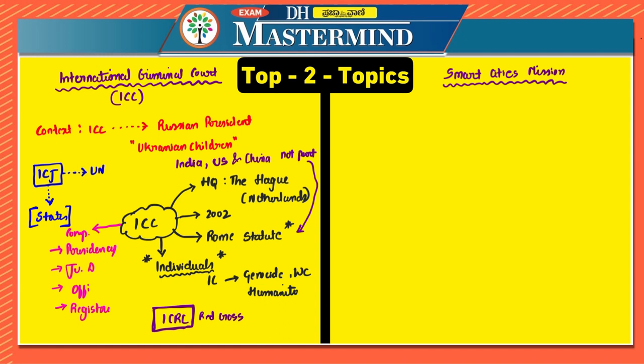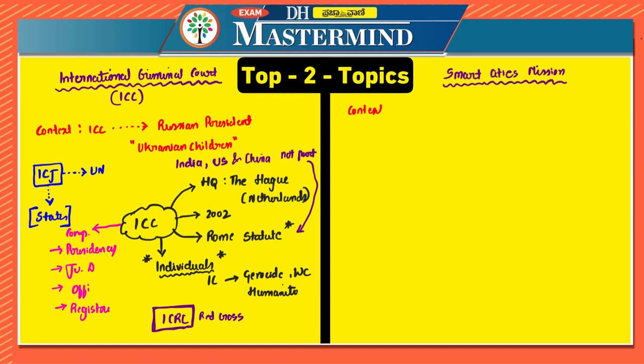And if you remember only those particular points, you can write any amount of words whenever a smart cities mission is a topic which is asked. So why was smart cities mission in news?